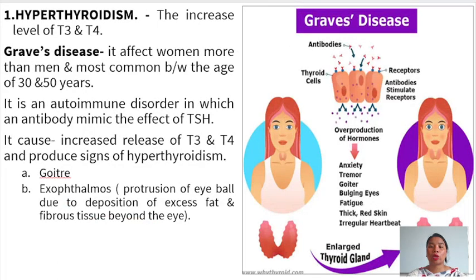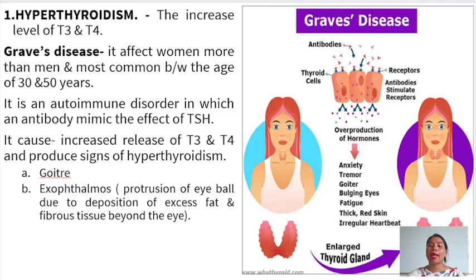In hyperthyroidism, the increase in the level of T3 and T4 hormones causes Graves' disease. Graves' disease is a condition which affects women more than men, and it is most common between the ages of 30 and 50 years. It is an autoimmune disorder in which an antibody mimics the effect of the thyroid stimulating hormone. It causes an increase in the release of T3 and T4 thyroid hormones and they produce signs of hyperthyroidism, leading to